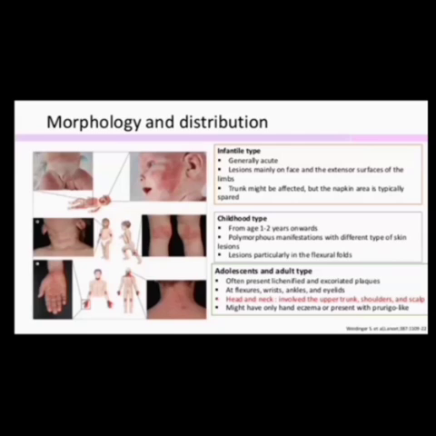Next, in case of the adolescent type or adult type, here often lichenified and excoriated plaques are present.